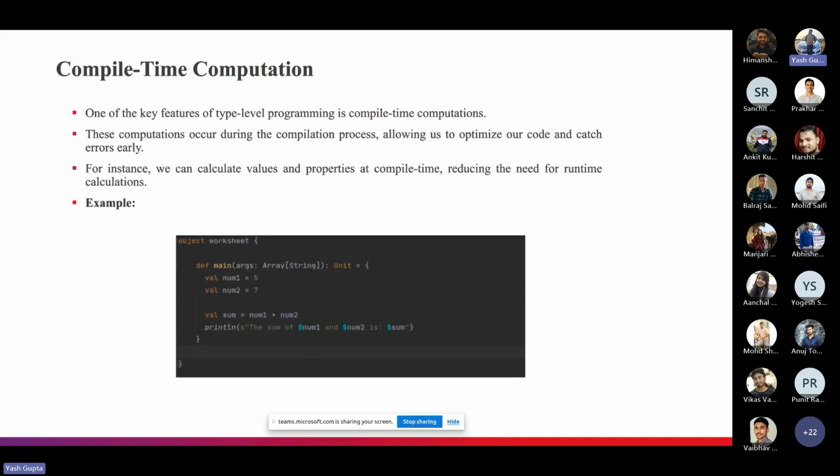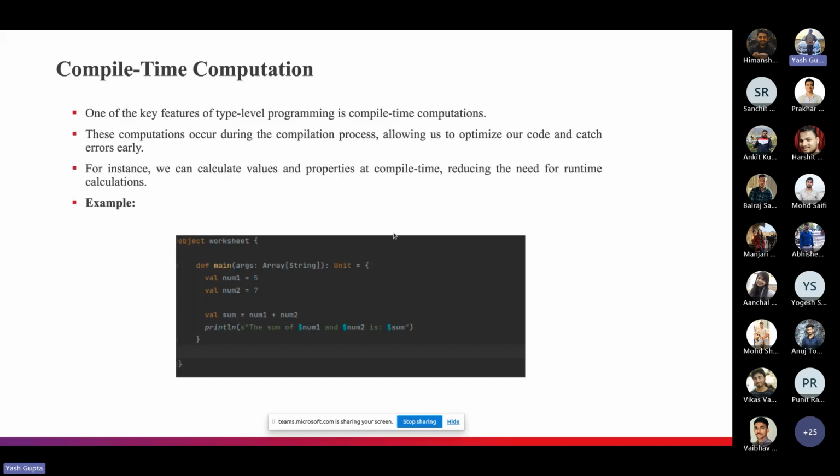First one is compile time computation. This is one of the key features of type level programming. For instance, we can calculate values and properties at compile time, reducing the need for runtime calculation. If I talk more about it, some calculations that we do at compile time offer benefits such as optimized code and early error detection.